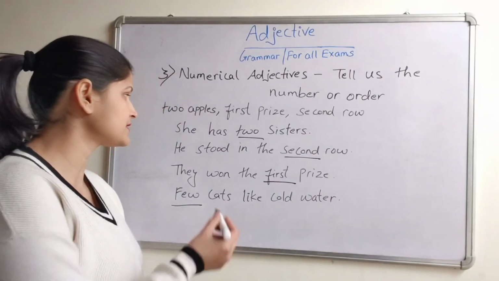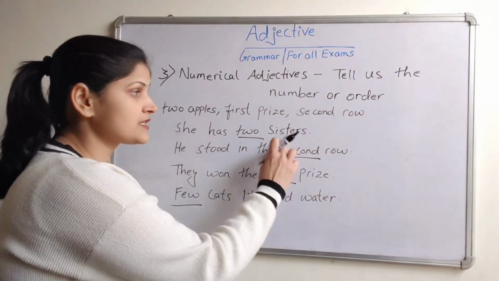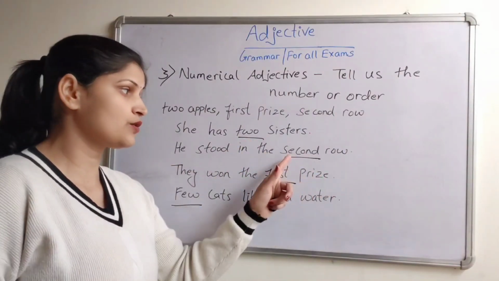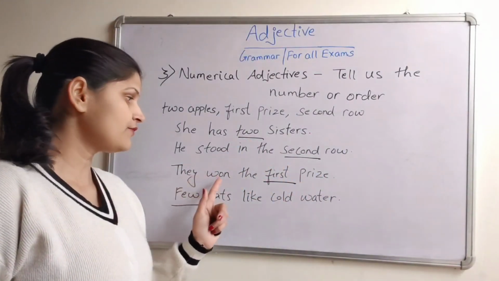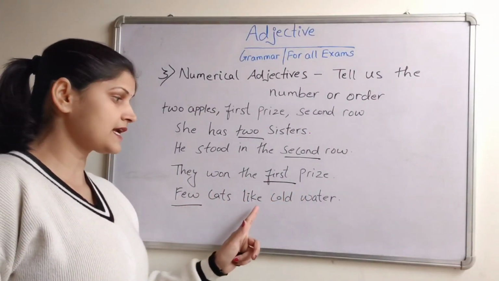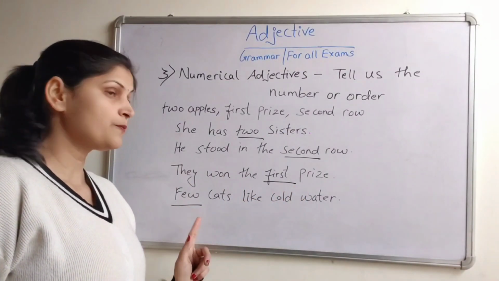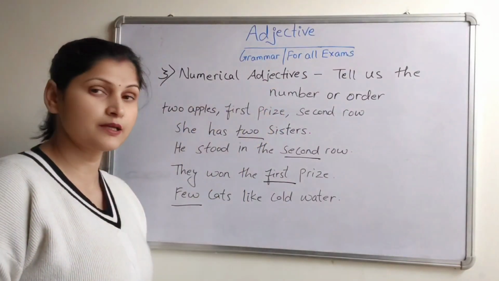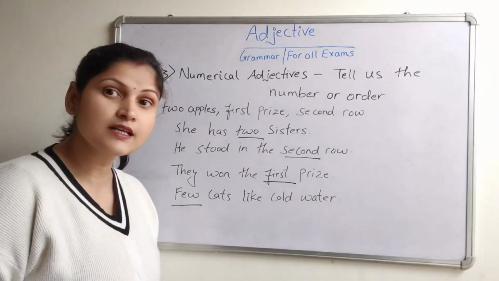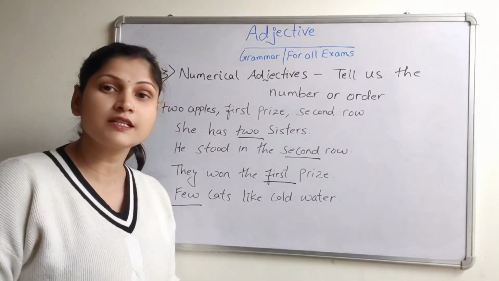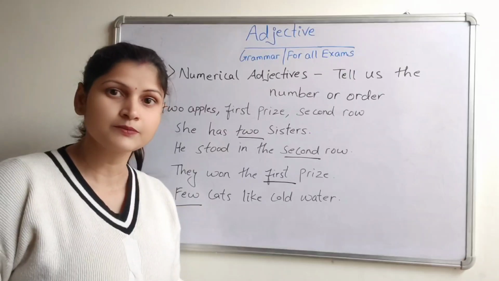Let's see the examples. She has 2 sisters. 2. He stood in the second row. Second. They won the first prize. First. Few cats like cold water. Few. These are the words from numerical adjectives because they are telling us about numbers and orders. Now let's see the next adjectives.